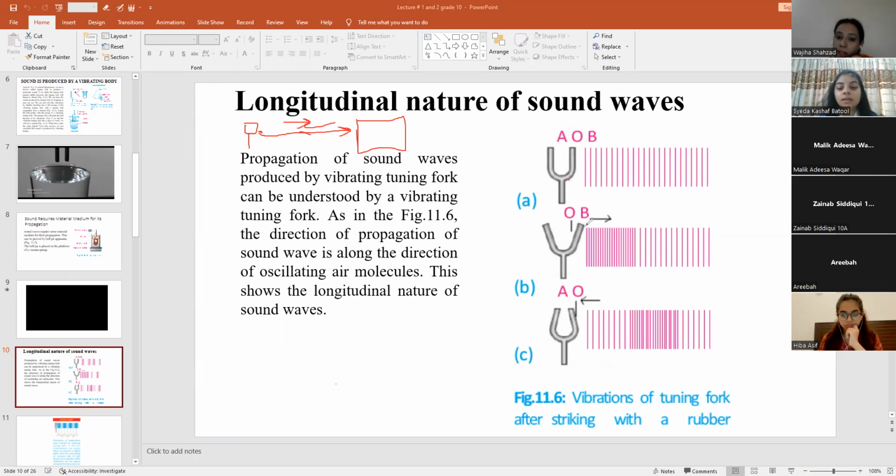So after some time, it will go back to its original position O, and then towards position A. Then what will happen? This pressure will move to the other side, and again here the density will be less. So here again the pressure will be less. So here the rarefaction will occur, and compression will be transferred to the other side. So in this way the sound wave travels. If one is compression, the other is rarefaction. If one is rarefaction, the other is compression, then rarefaction, then compression, right?